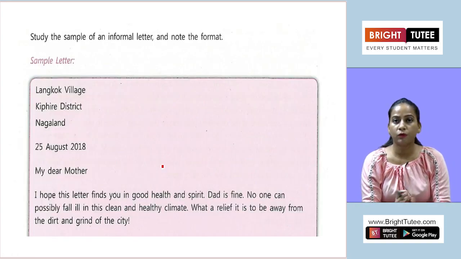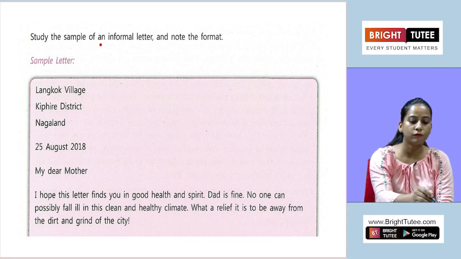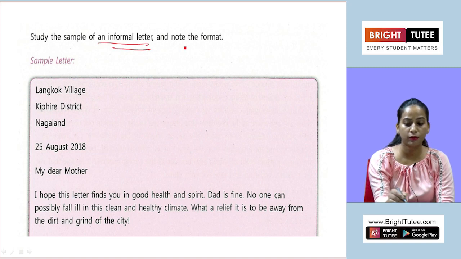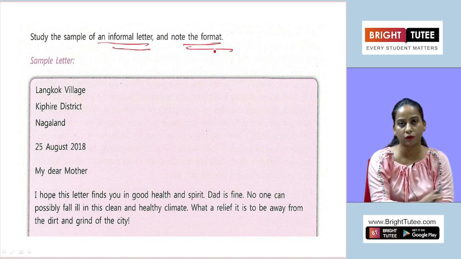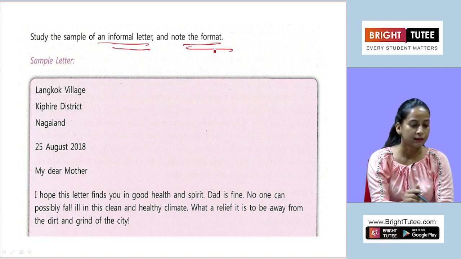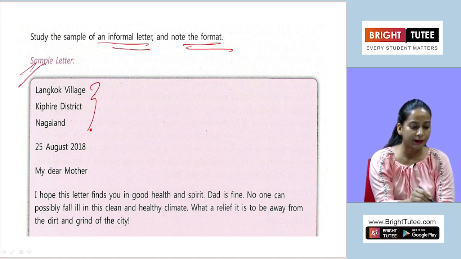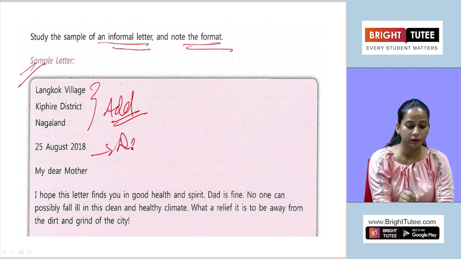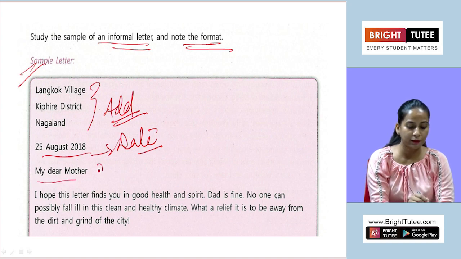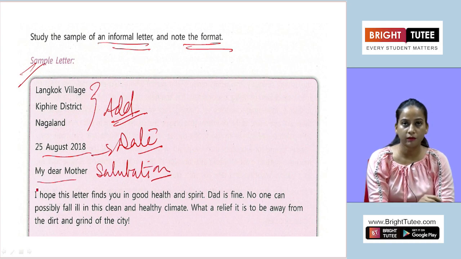Here also we are going to take some samples of informal letter. So just look at the format first. The same structure we are following, but a little bit of changes are there that we have to take care of. Here we can see the address is there, then date is mentioned, date format you know very well, then salutation is there, where you are writing it to your mother, so my dear mother.